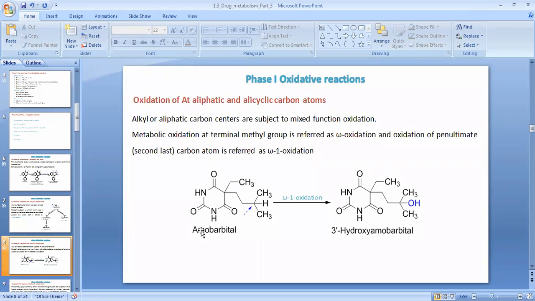So it will convert amobarbital into 3-hydroxy amobarbital.